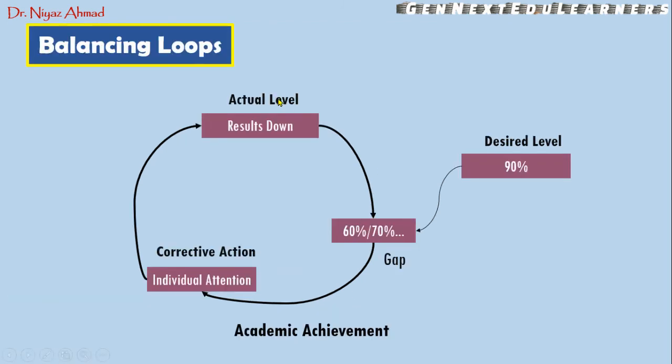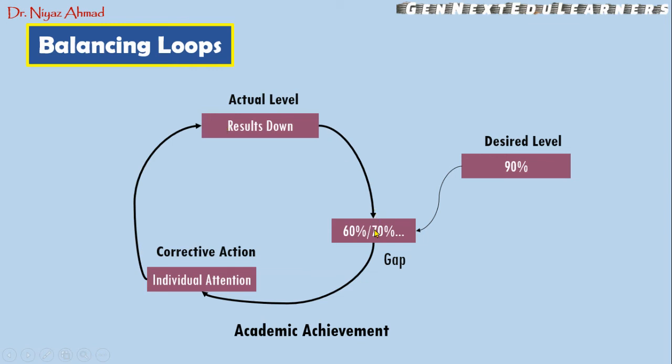The second example, also of a balancing loop: suppose your desired level is that you want 90% marks in your exams. Suppose you have 60% marks, your results are down. So the gap is there, and as a teacher you are going to give individual attention to the student because his result is very low, and due to that the result of the person will go up.